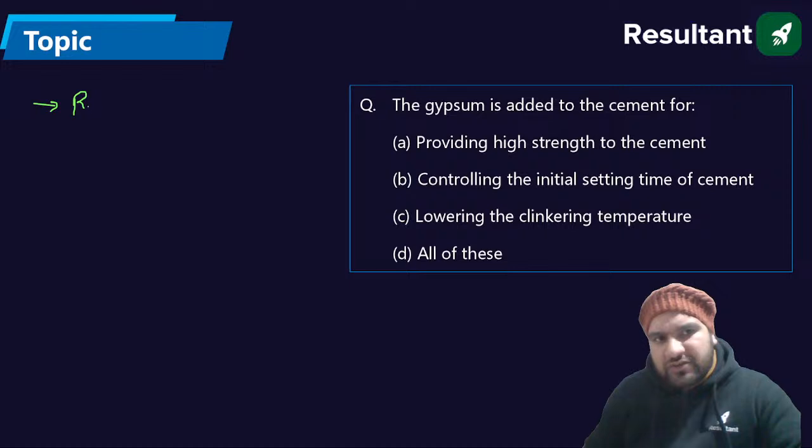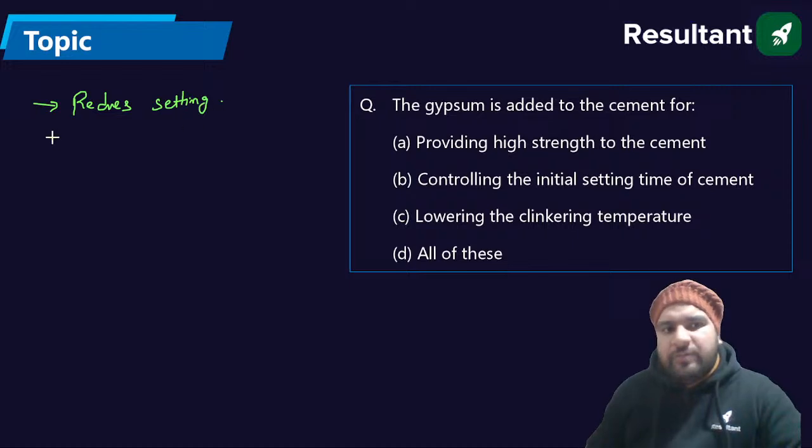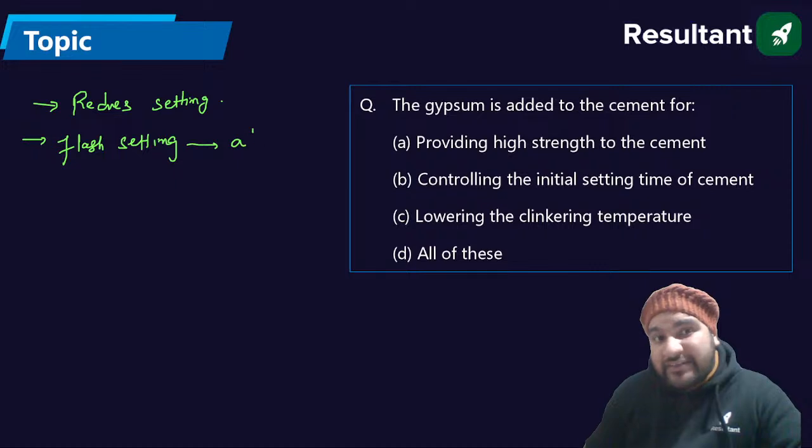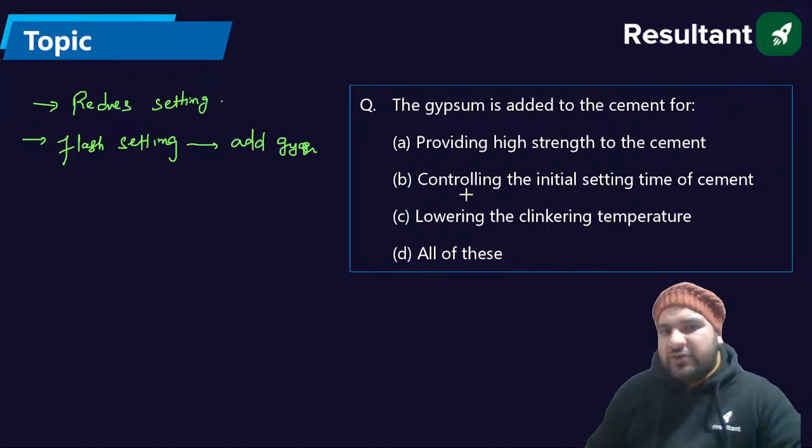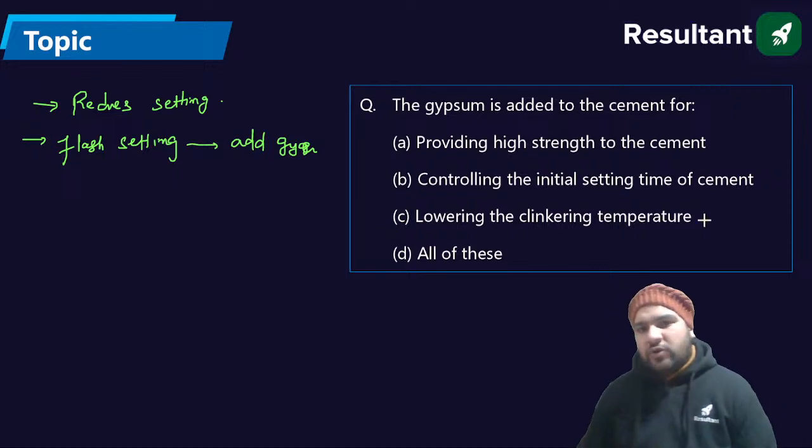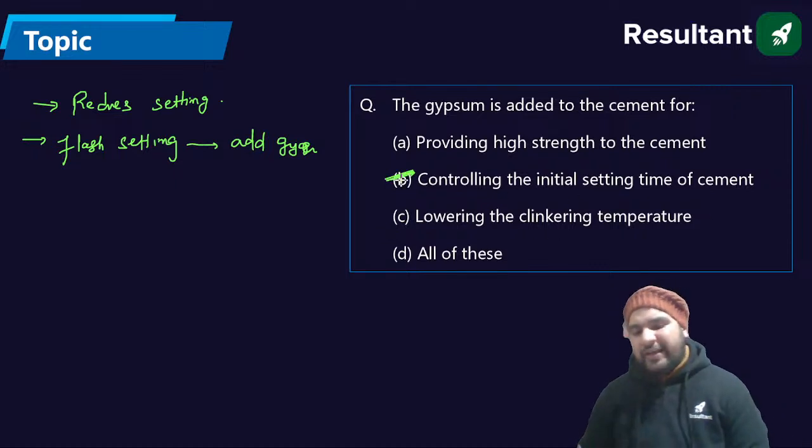That means it controls the setting time. If you have to prevent flash setting, you have to add gypsum. So gypsum will control the initial setting time of the cement. The answer should be B.